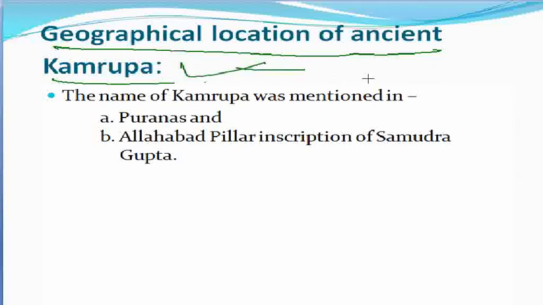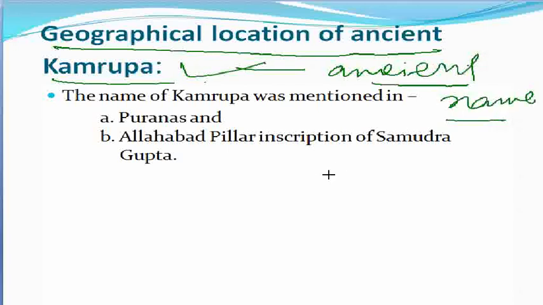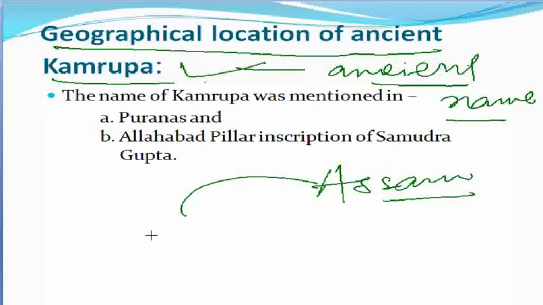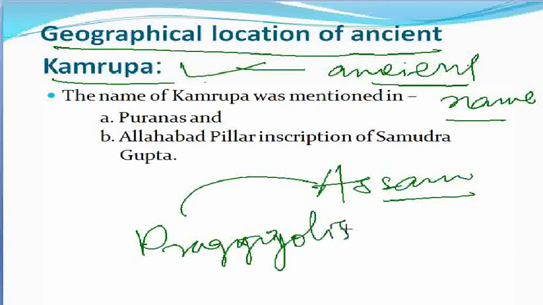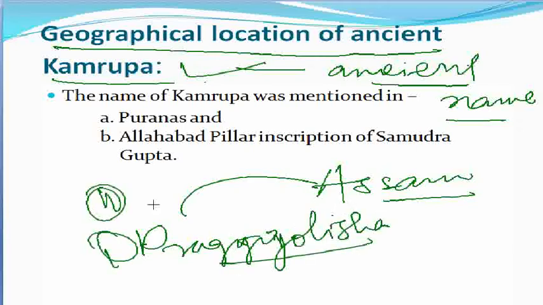Kamrupa is nothing but the ancient name, or the previous name, of our state, that is Assam. Another name for the state of Assam is Pragjyotisa, firstly, and secondly, that is Kamrupa.